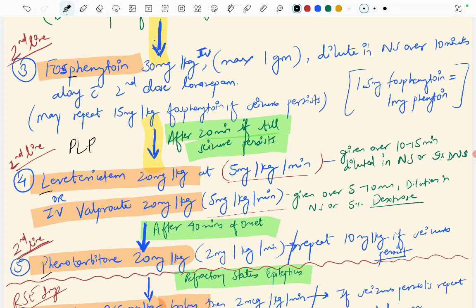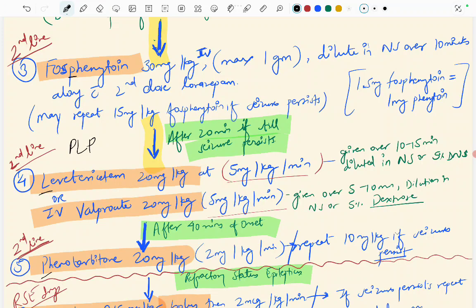After 40 minutes of onset, if the seizure still persists after giving levetiracetam and valproate, we also have to give phenobarbital again in the dose of 20 mg per kg, but at a rate of 2 mg per kg per minute, and we can repeat the dose of phenobarbital with 10 mg per kg if the seizure persists.